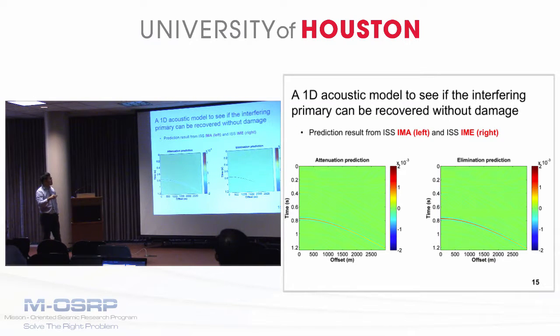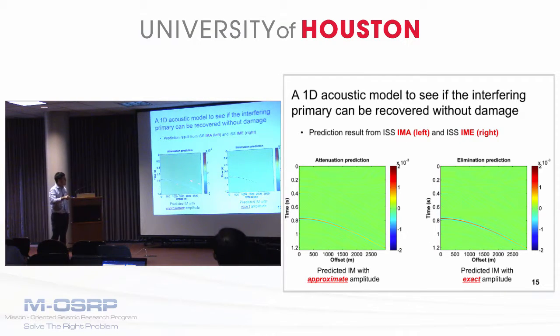Here we show the prediction results of the first order internal multiple coming from the ISS-IMA on the left and the ISS-IME on the right. We can see the time prediction of the internal multiples is the same, which agrees with the actual internal multiple in the data.